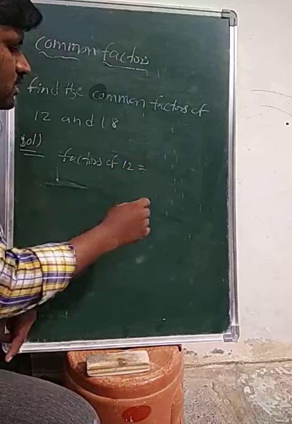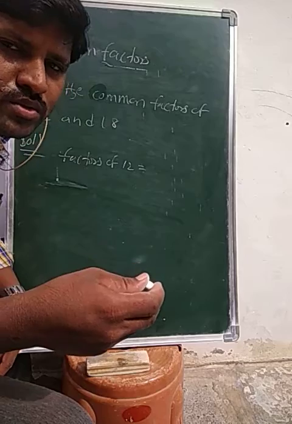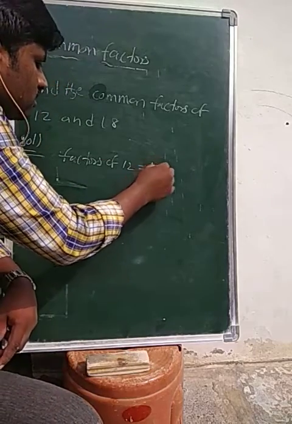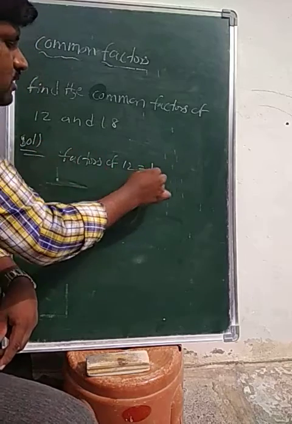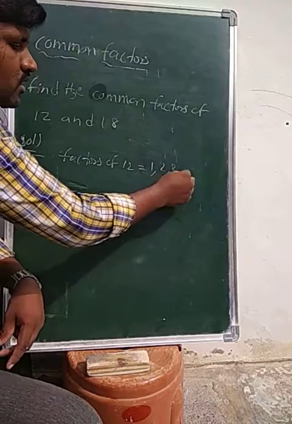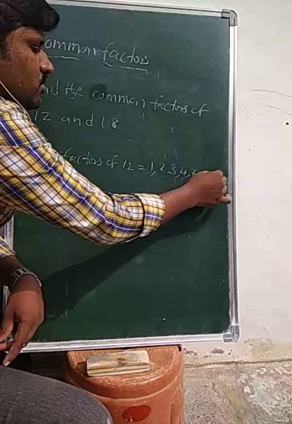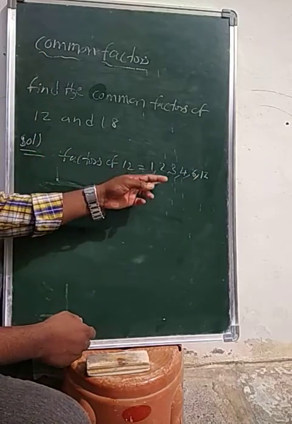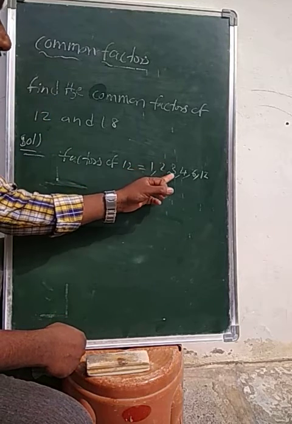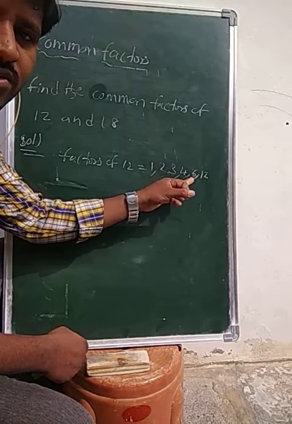Factors of 12, directly I am writing, 12 clear గా ఏ టేబుల్ లో వస్తుంది అంటే ఏ టేబుల్ లో మల్టిపుల్ అవుతుంది. ఓకేనా? 1 12 is 12, 2 6s are 12, 3 4s are 12, 4 3s are 12, 6 2s are 12 and 12 1s are 12. So these are the factors of 12. Yes or no, my dears?